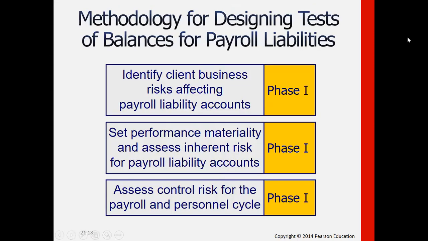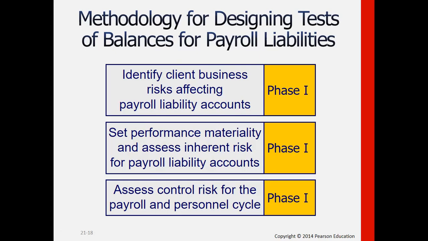Then the methodology for the payroll liabilities: we begin with having the understanding with our clients. So business risks, which are the risks that the business would fail to achieve the objectives in relation to payroll liability accounts. That's phase one. Next, we have to set our tolerable misstatement or performance materiality, which is the level that we will allow ourselves to pass on the value or amount of the liabilities for payroll.